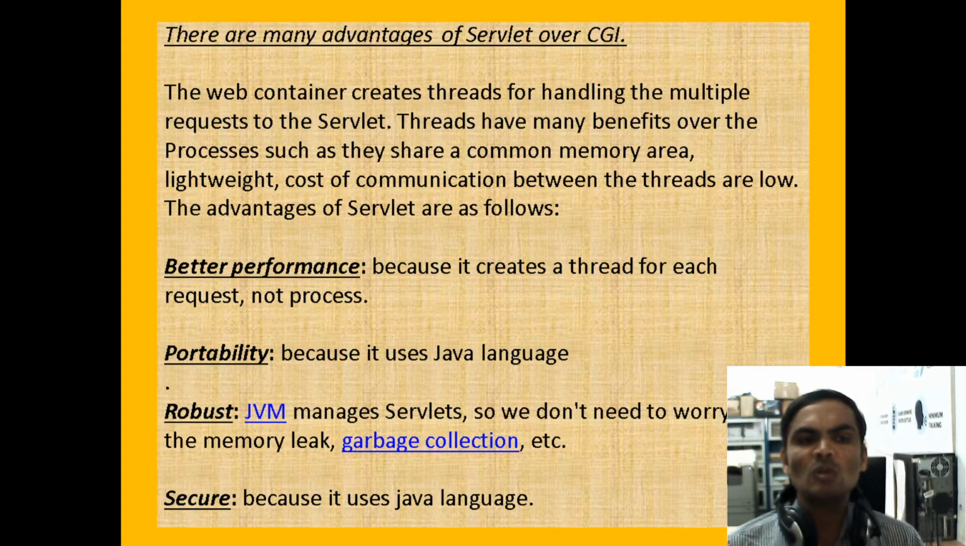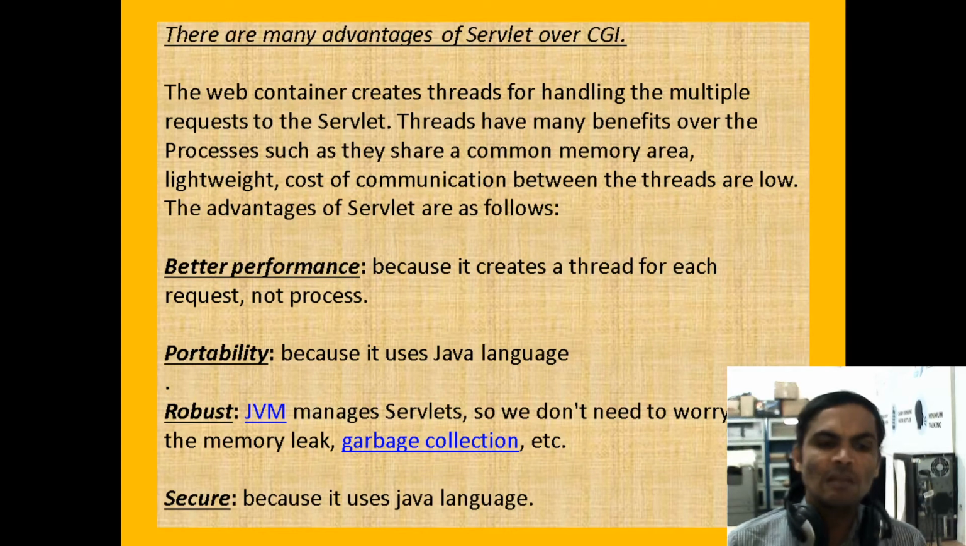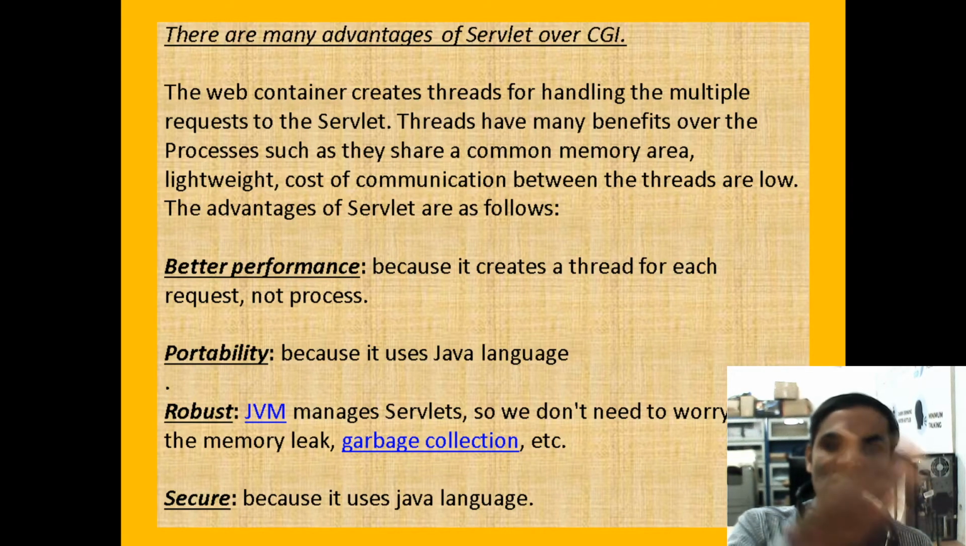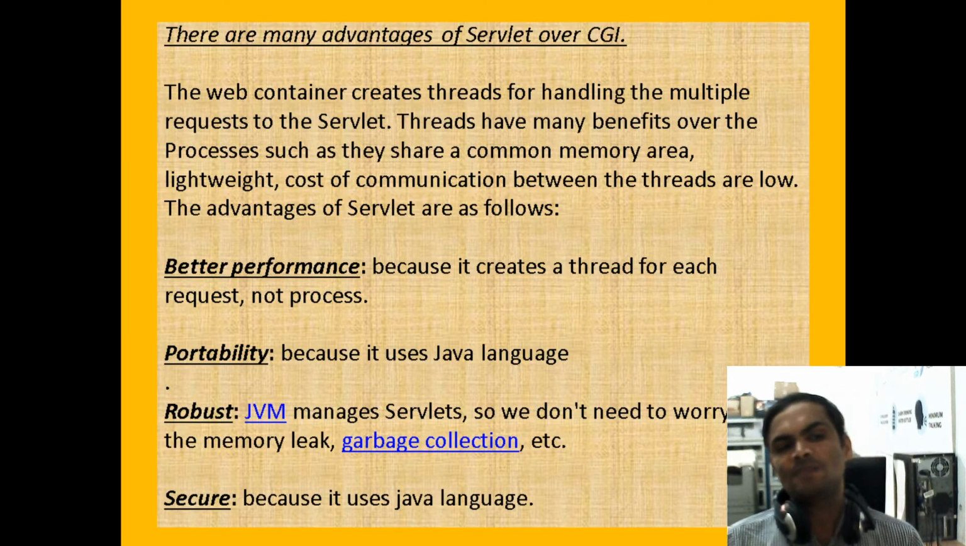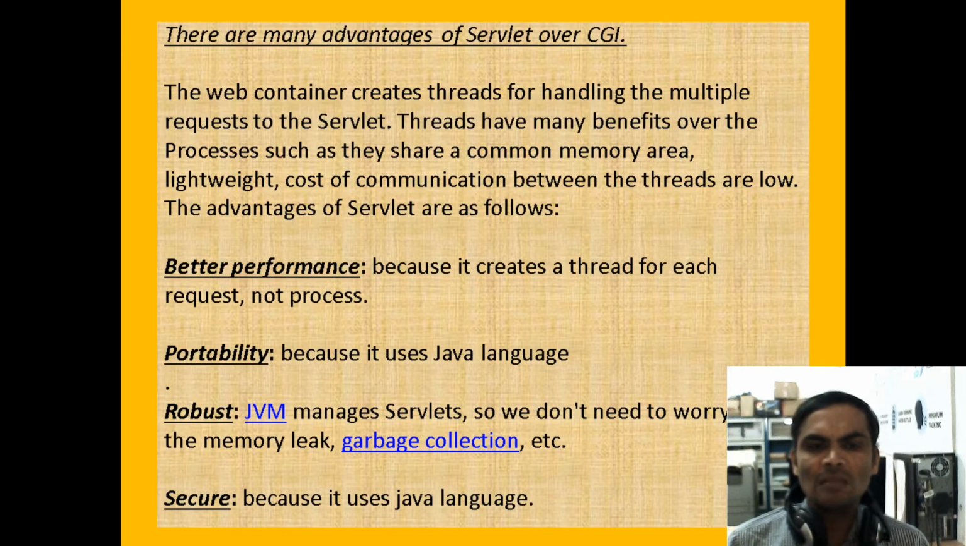Next, under the Servlets, it is secure. If you are using the Java language, it is secure. If you are using C, it is not secure. These drawbacks are there under the CGI. These are the advantages under the Servlets. Now, what is the major difference between CGI and Servlet?